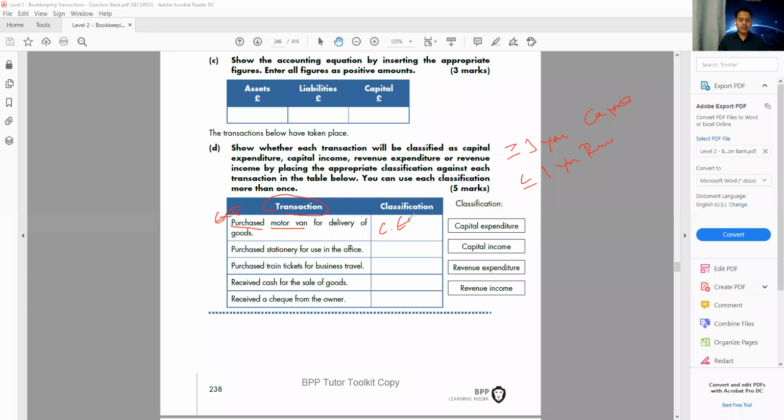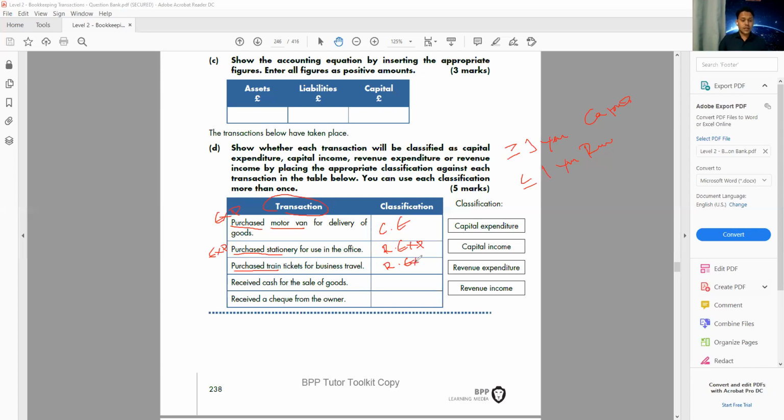Then the next point we have is purchase stationery. Now this is an expenditure, but you buy stationery. When you buy stationery, we think we're not going to use it for more than 1 year, like a pen, pencil, rubber, a ruler, a stapler, this type of thing. We don't use it for more than 1 year. So it's a revenue expenditure. Then we have purchase a train ticket. I think all of you understand this one. That's a revenue expenditure.